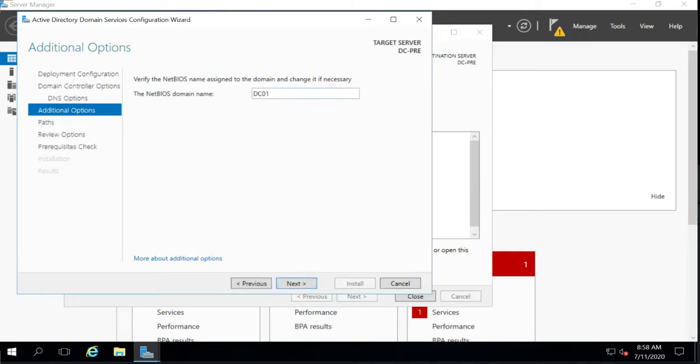NetBIOS domain name. This will be the domain account name which you can use to log in to the system, for example dc01/Tony or dc01/Michael.